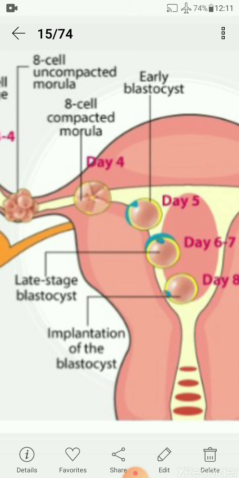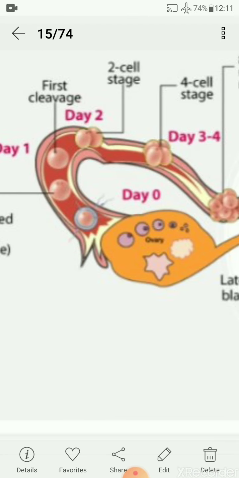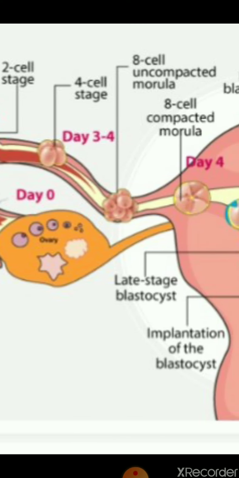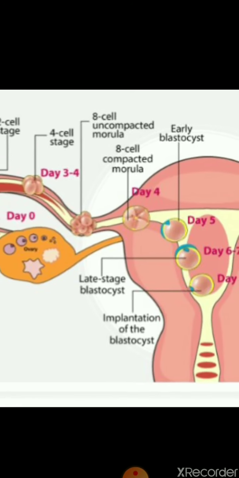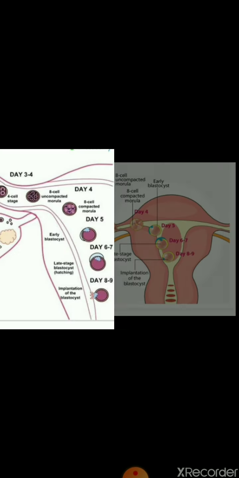Blastomeres arrange themselves into a layer, and this layer attaches to the uterine wall. And so the attachment of the blastomeres to the uterine wall, that is called implantation. So implantation takes place here in the uterus. See the structure. Day 1, day 2, day 3, day 4, and the number of cells are shown here also. This is the process of fertilization and implantation here.